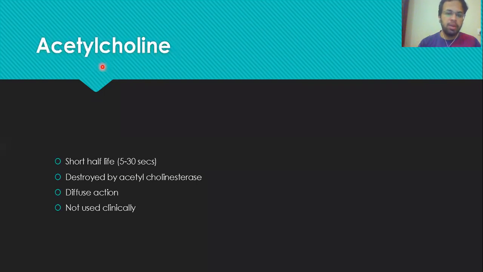Therefore, because of these reasons, we do not give acetylcholine to a patient as a drug, and it is not used clinically. Number one, it has a short half-life. It is degraded by the enzymes in the blood and in the extracellular space. And also, it binds non-specifically to the nicotinic and the muscarinic receptors, and because of that, diffuse action occurs and a lot of side effects.